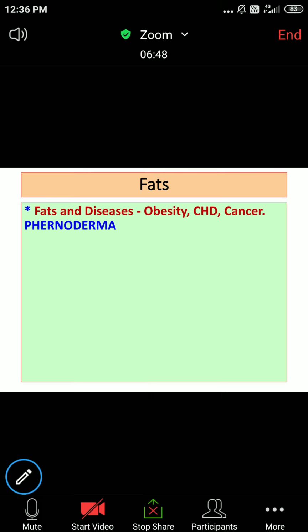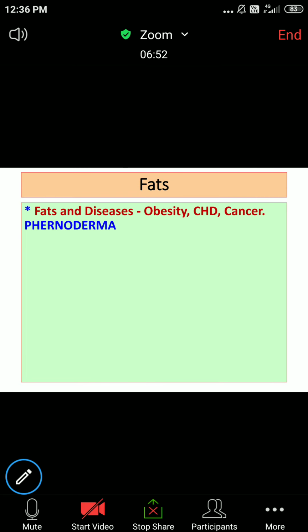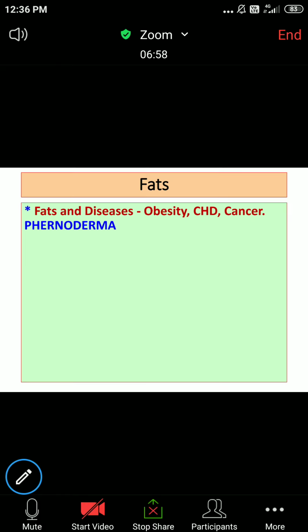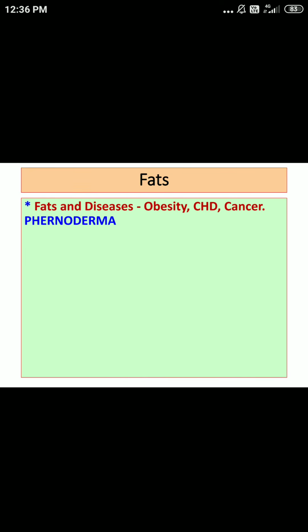Okay, so it is mainly saturated fats which are contributing to the occurrence of CHD. Next disease, which is concerned with the fat. Here for all we are talking about excess consumption.